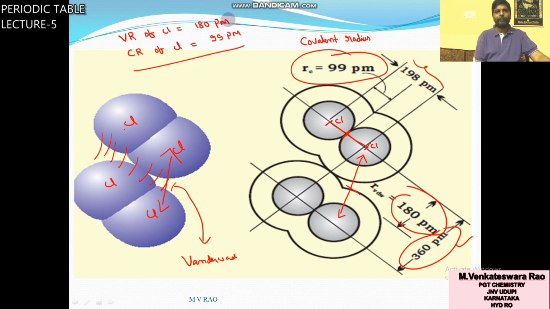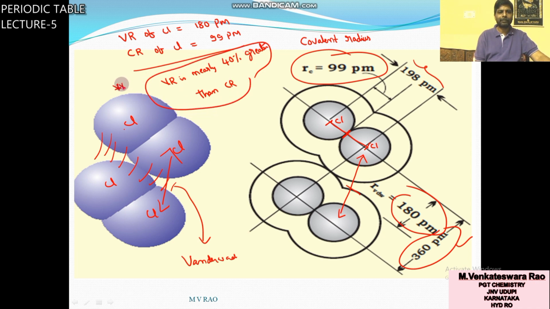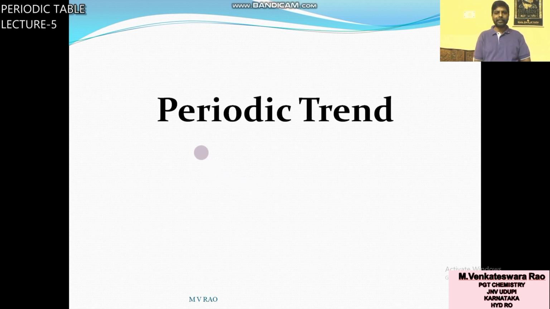Already I told you Van der Waals radius is greater than covalent radius. Generally, the Van der Waals radius is nearly 40% greater than the covalent radius. This point is important for competitive exams. Van der Waals radius is nearly 40% greater than covalent radius. These are the types of atomic radius.